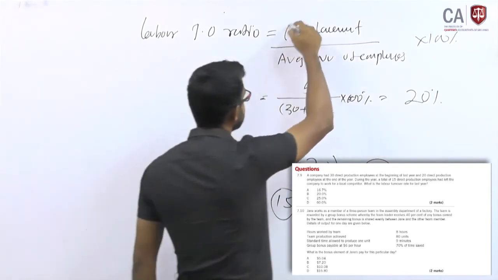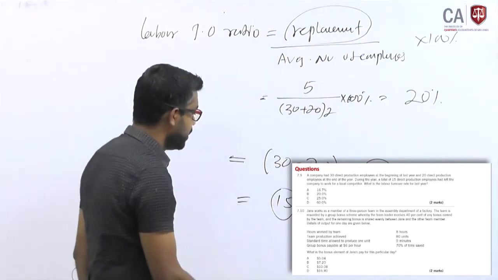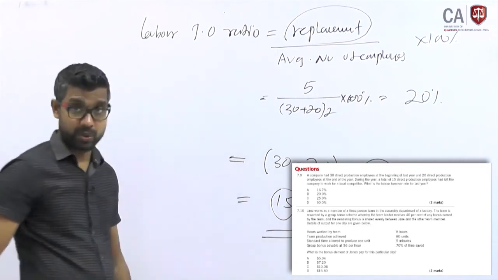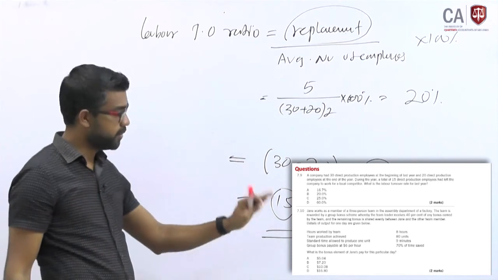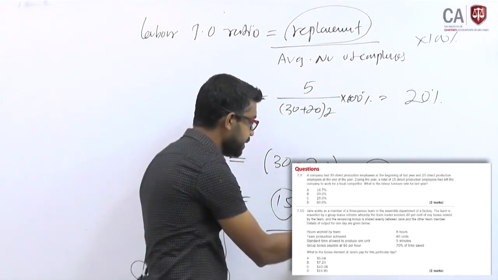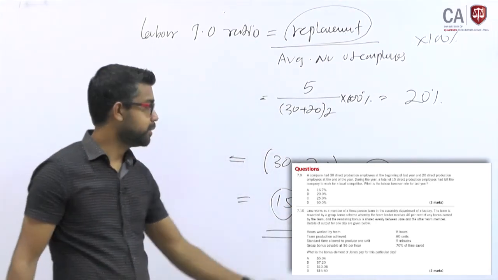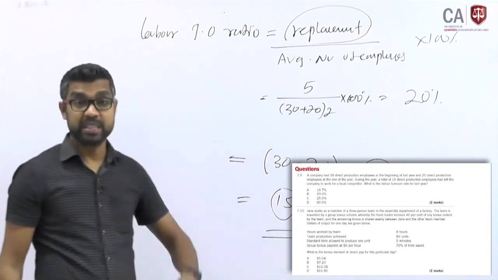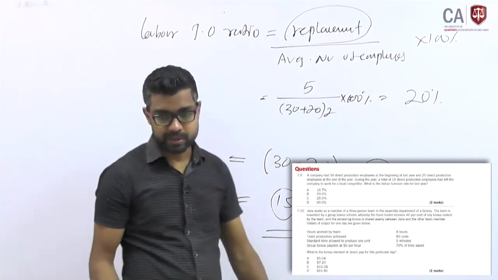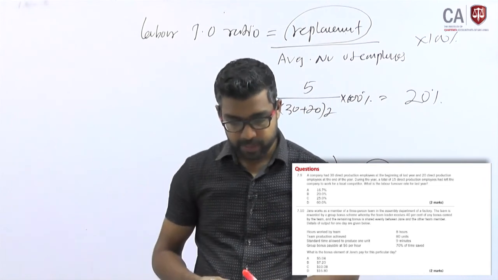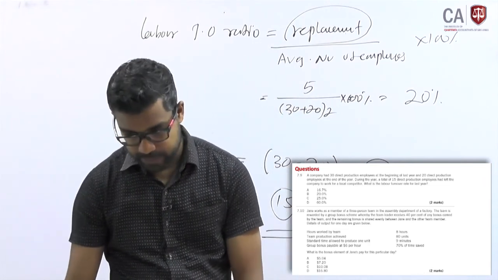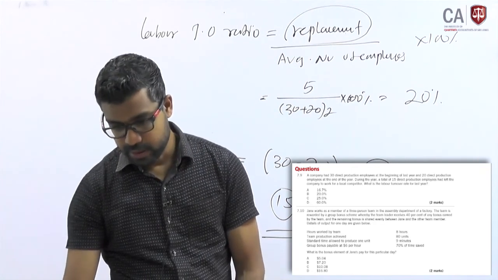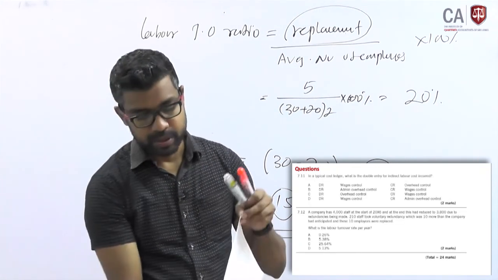Don't misunderstand. Some of you will think, how many employees left? We have to take 15. No. Even though you recruit, 15 left, effectively 10, because you have replaced 5. So the turnover ratio is 20%. Answer B, 20%.